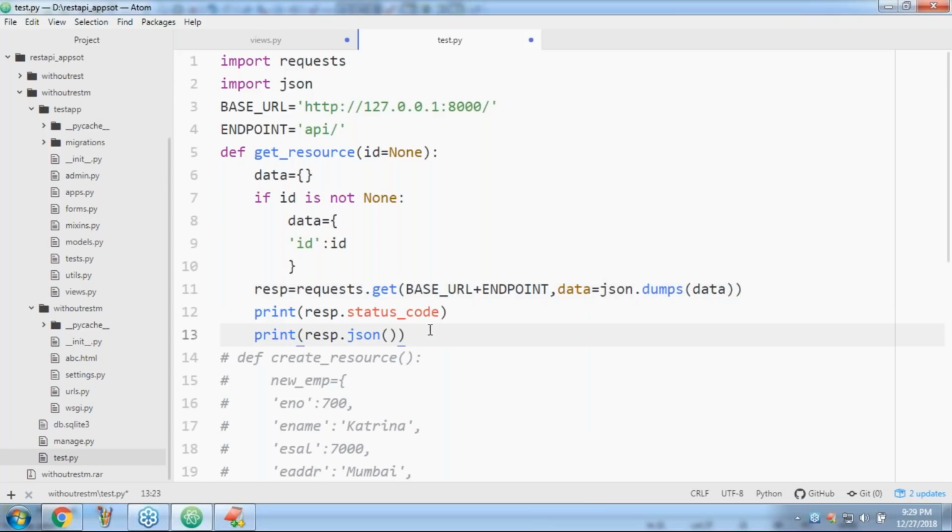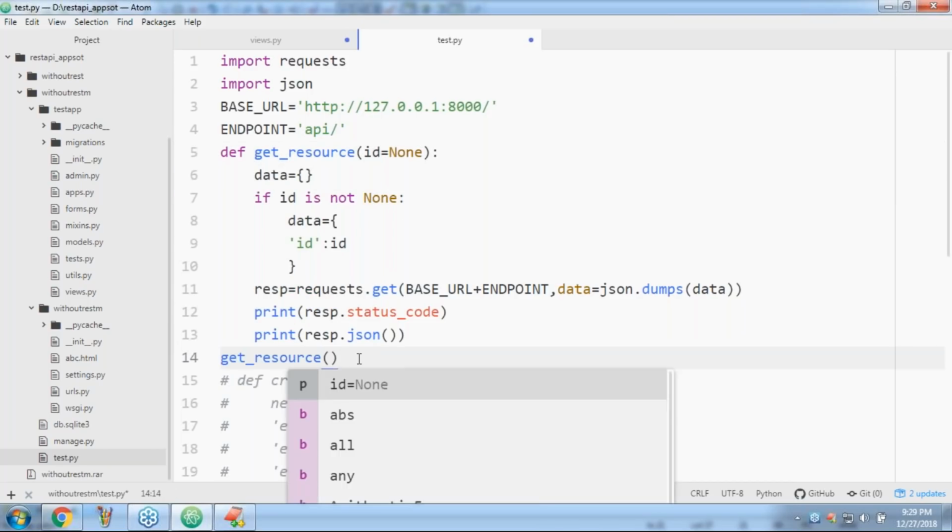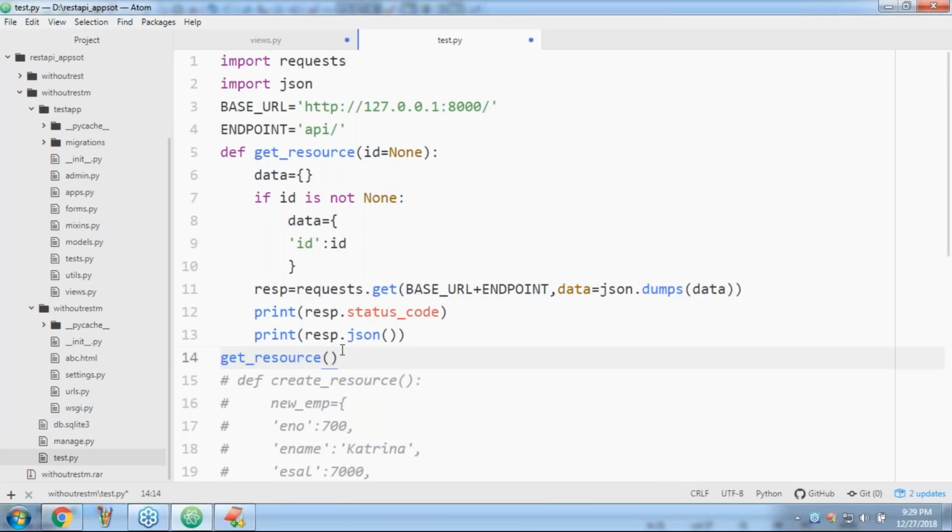Now if I call the get resource without passing an ID, I want all records. If I pass ID 3, I want only the third ID record.